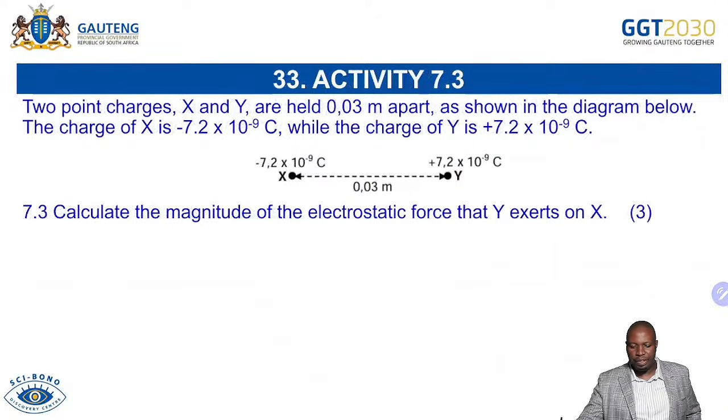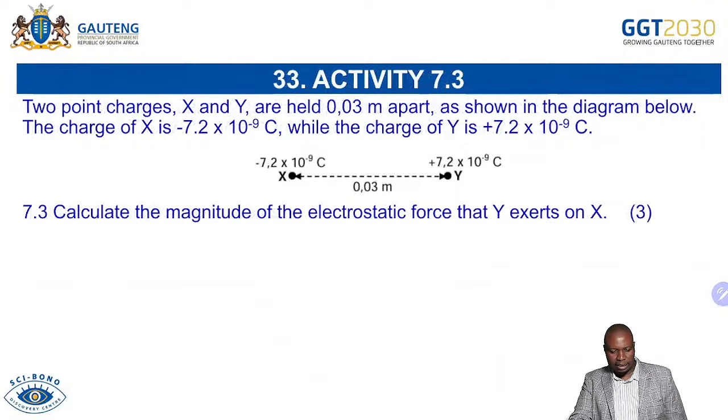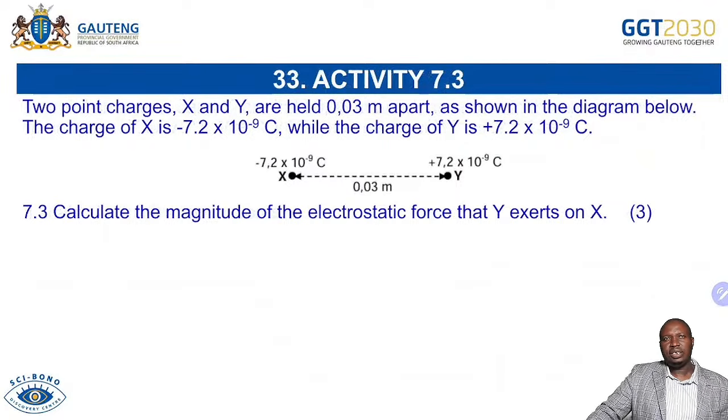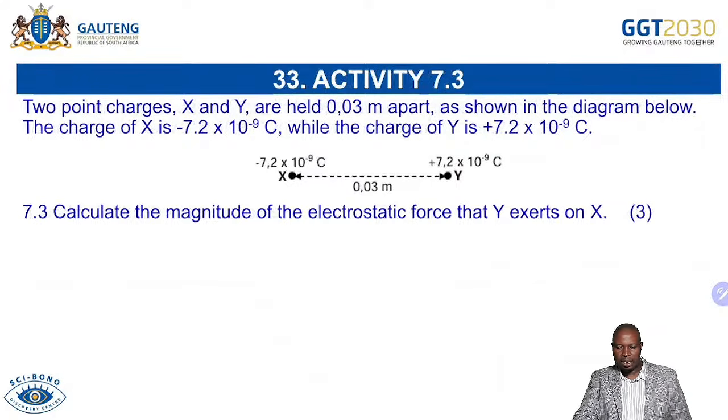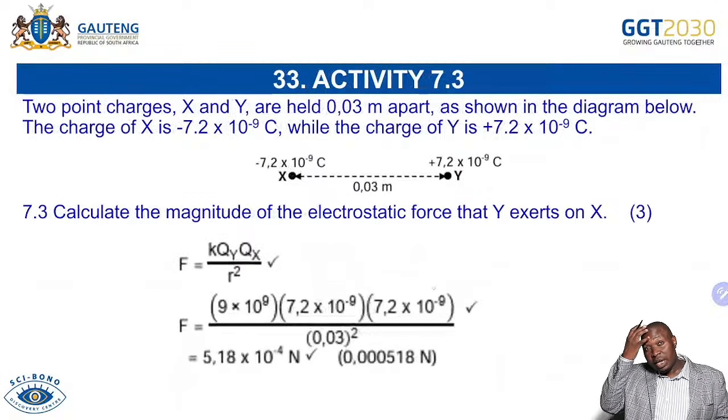Calculate the magnitude of the electrostatic force that Y exerts on X. The force that Y exerts on X. So that is for 3 marks. You have to just calculate the force. So you just write the formula and then you do your substitution. K is our constant, 9 times 10 to the power of 9. And then you write your 7,2. You can see when you substitute in the Coulomb's law formula there, we are not putting the negative sign and the positive sign. We're just putting the magnitudes of the charges in it. And then you are able to substitute everything. And then you are able to collect your 3 marks there.